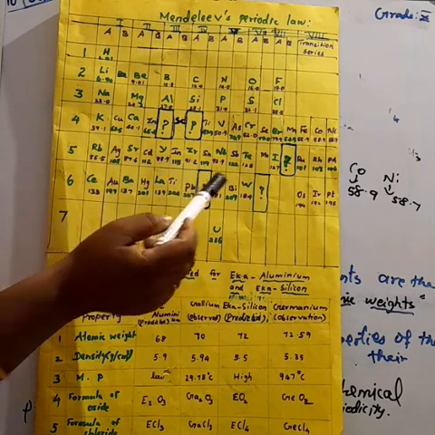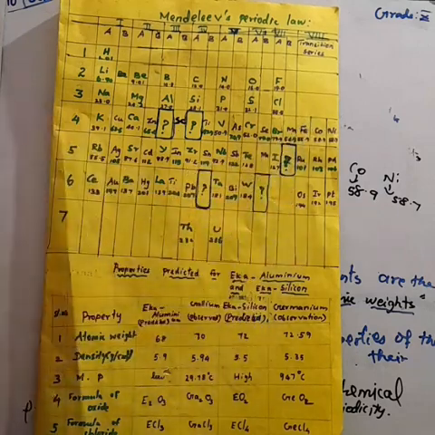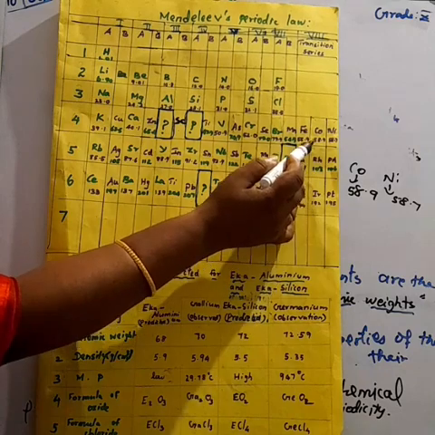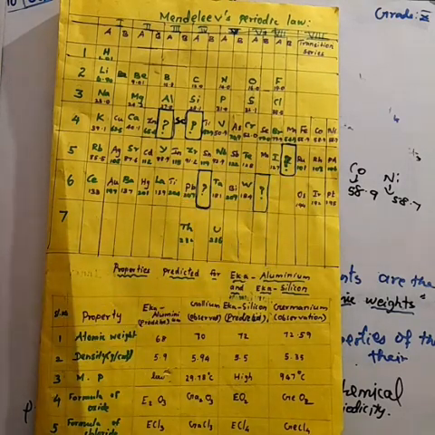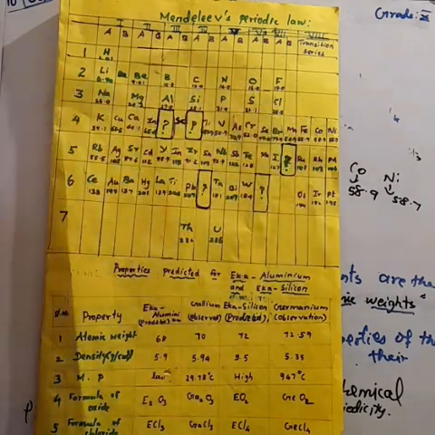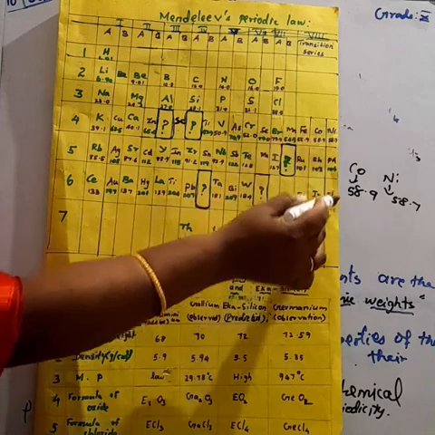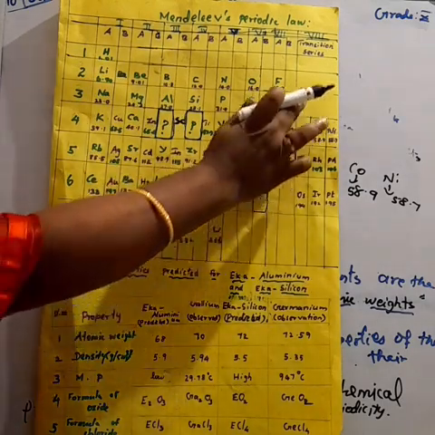it is placed in the same group because when we observe the next period's elements, cobalt, rhodium and iridium have the same properties. Like that, nickel, palladium and platinum have the same properties. So elements with similar properties belong to the similar group.